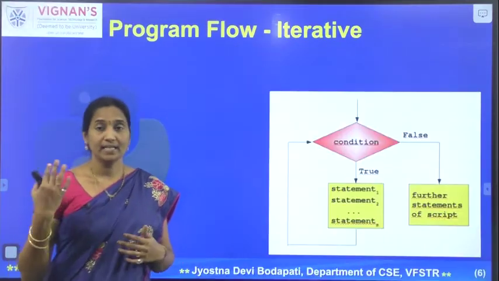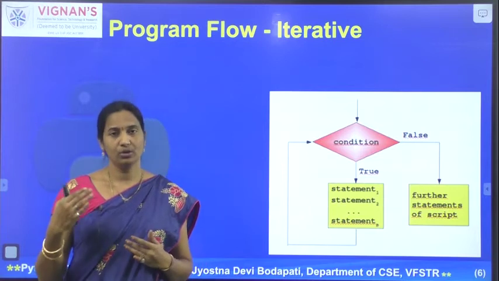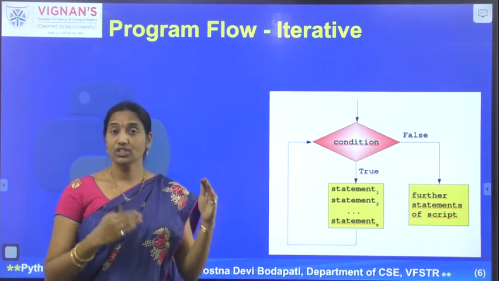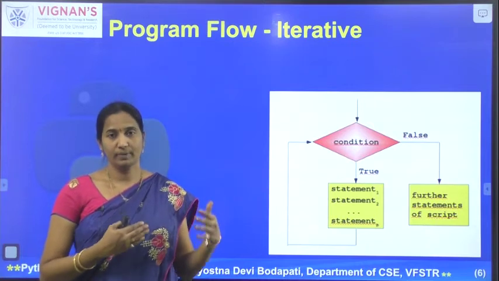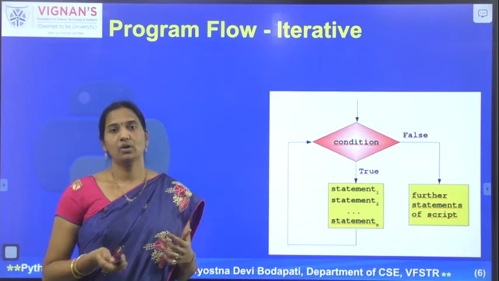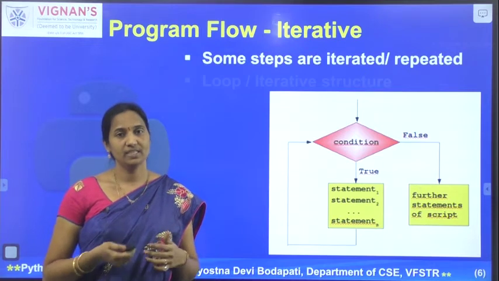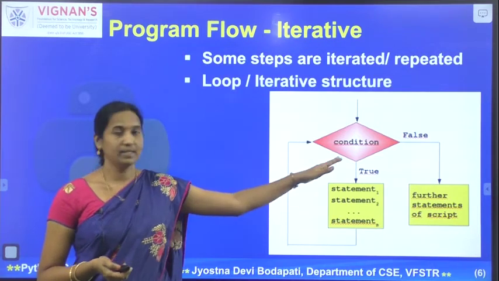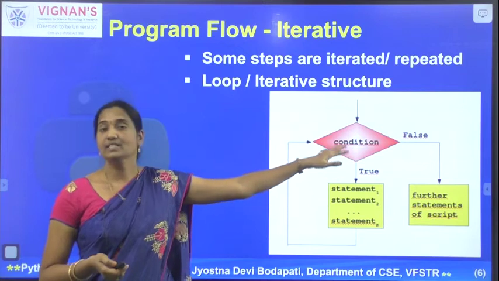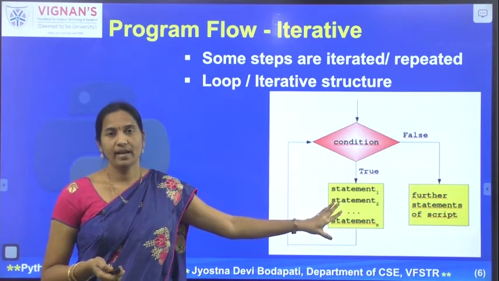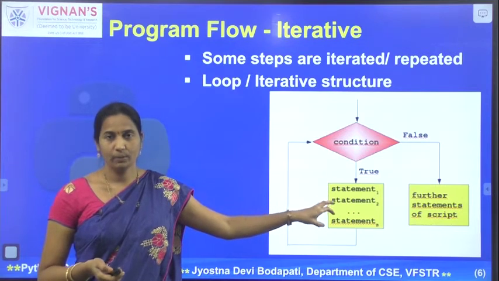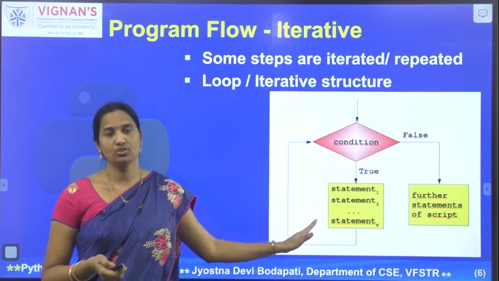In certain tasks, we might need another flow of control. When the condition is true, we might need to repeat the same set of statements a number of times or till some condition is satisfied. Say for example in this flowchart, when this condition is true, then the set of statements would be executed, and the same set of statements would be executed as long as the condition is true.